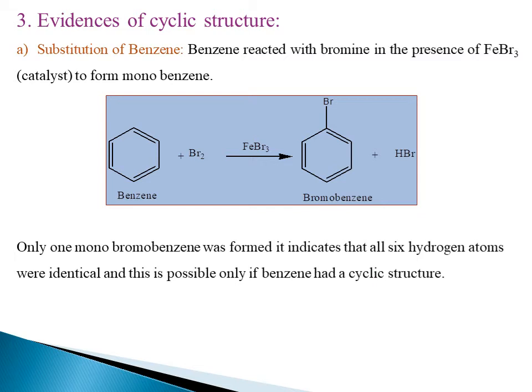In case of straight chain structures, what happens? CH3, CH2, CH2, CH3 like that. The starting carbon may have a higher number of hydrogen atoms, and the middle carbons a lower number. But here the benzene structure consists of an equal number of hydrogens, and uniformity is there. That's why it only forms a monobromobenzene. The uniform distribution of hydrogens around the carbon atoms is only possible in case of a cyclic structure. That is the first evidence, substitution of benzene.